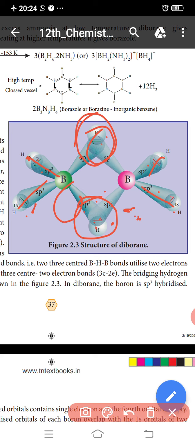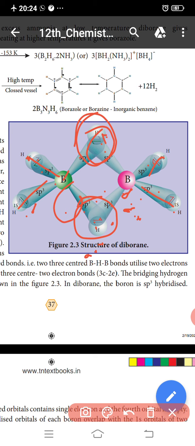The remaining 4 electrons are used for the bridged bonds, the boron-hydrogen-boron bonds, with 2 electrons each. Hence these bonds are 3-center 2-electron bonds.